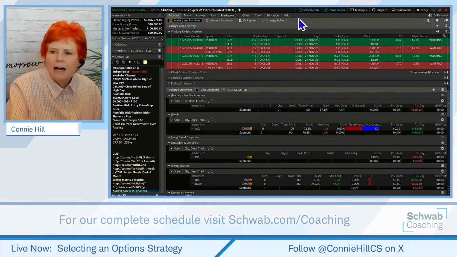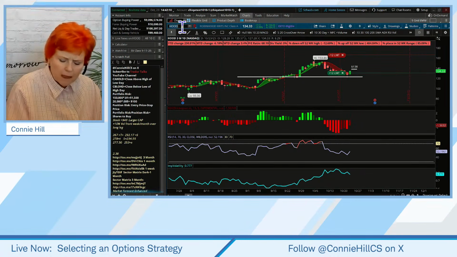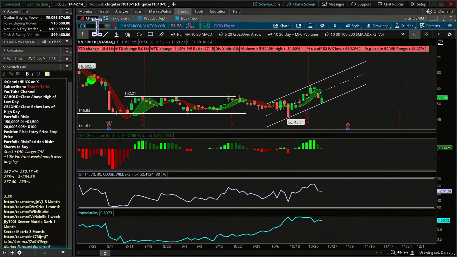Okay. Next up, we've got just a couple minutes, so I'm just going to outline a couple for you that could be possibilities. I was looking at On Semiconductor. And look at this nice channel it's been trading in. It came down to the bottom edge of this channel, and it looks like today it took a nice little bounce.